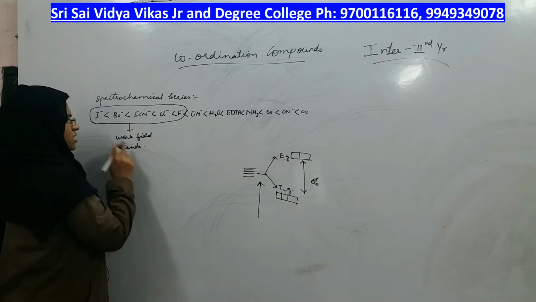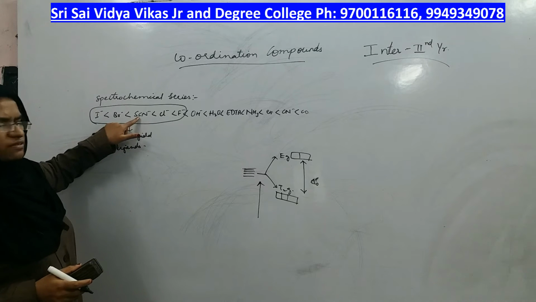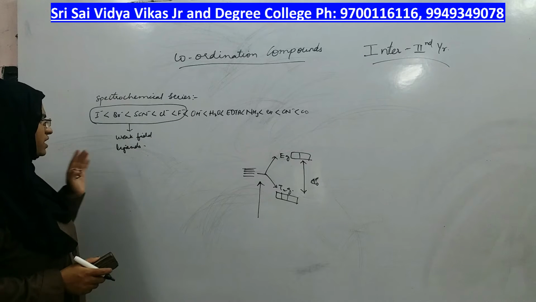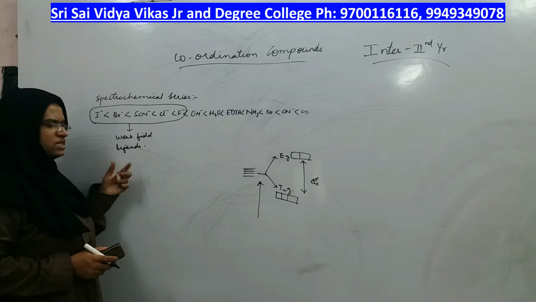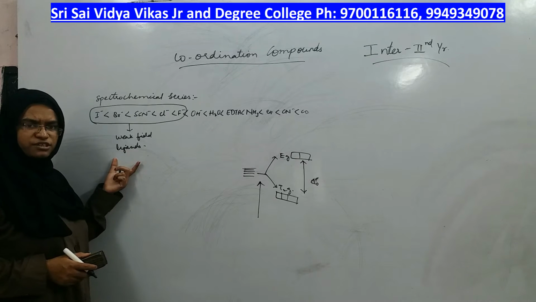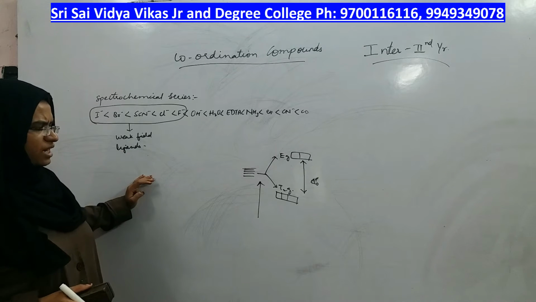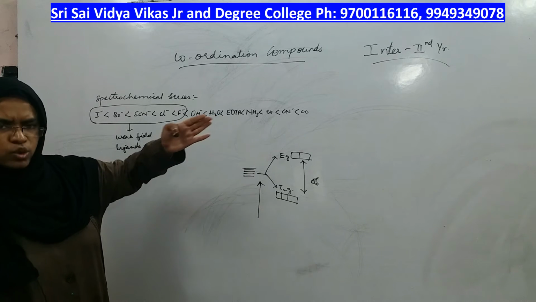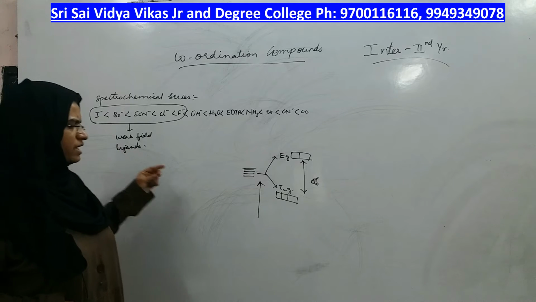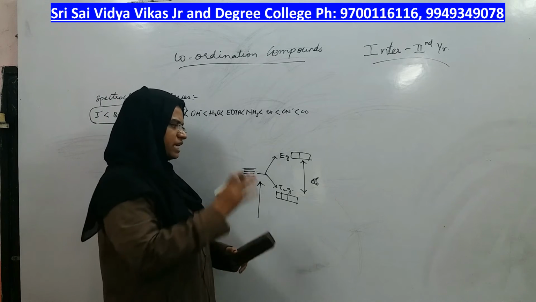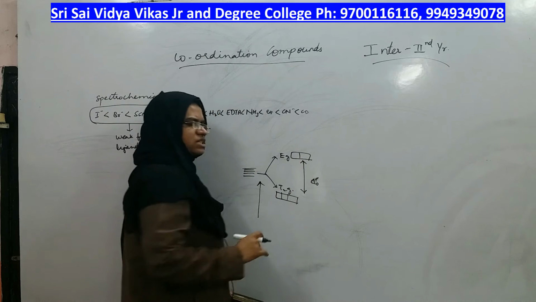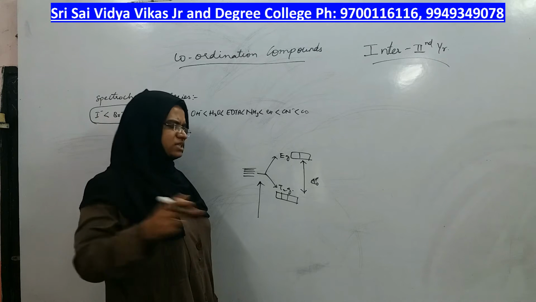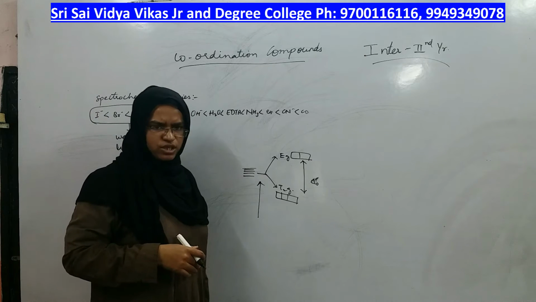Who comes under these? All the halogens as well as thiocyanate. These ligands and even hydroxo also comes under weak field. At the end of the spectrochemical series, the ligands which are present are called as weak field ligands, and these ligands don't have enough strength to make the splitting more. So what will be the splitting of weak field ligands? It will be less. That means the gap between T2g and Eg will be lesser by weak field ligands. Because the splitting was less, the energy gap between these two sets was also less.